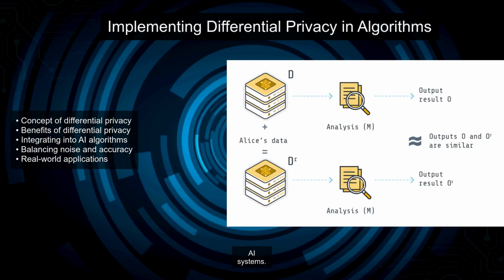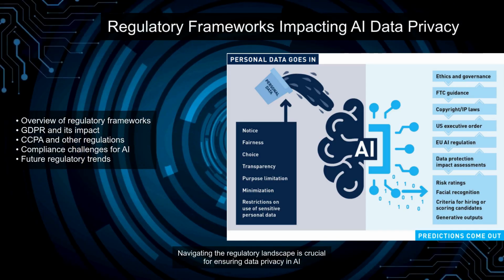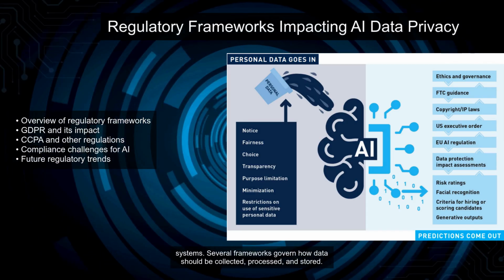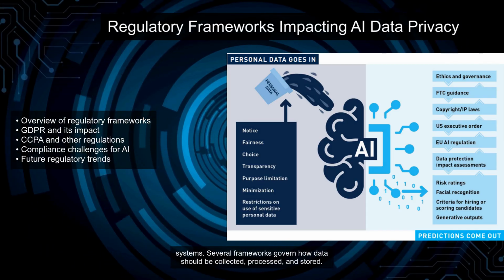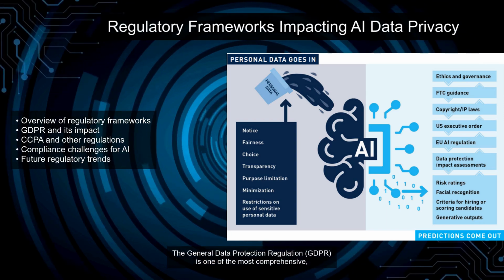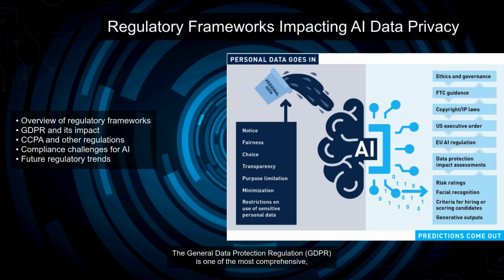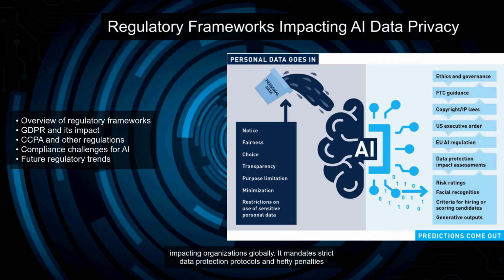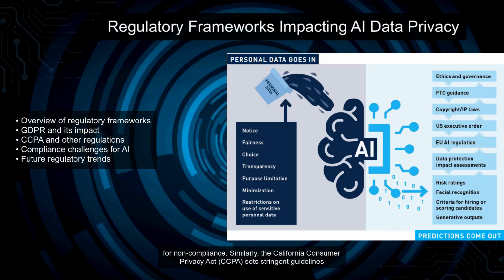Navigating the regulatory landscape is crucial for ensuring data privacy in AI systems. Several frameworks govern how data should be collected, processed, and stored. The General Data Protection Regulation (GDPR) is one of the most comprehensive, impacting organizations globally. It mandates strict data protection protocols and hefty penalties for non-compliance.